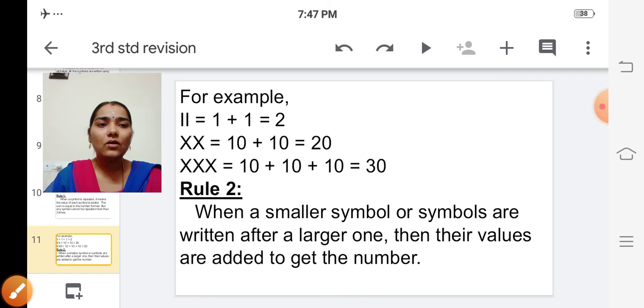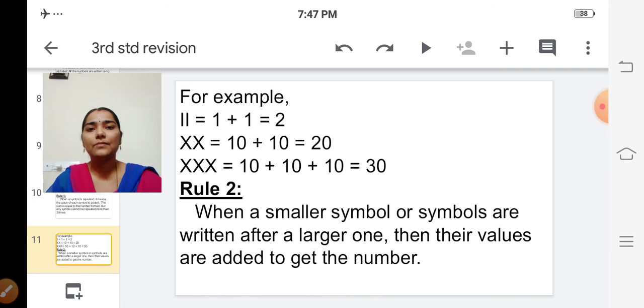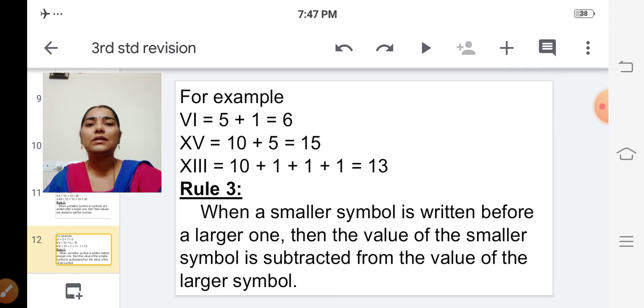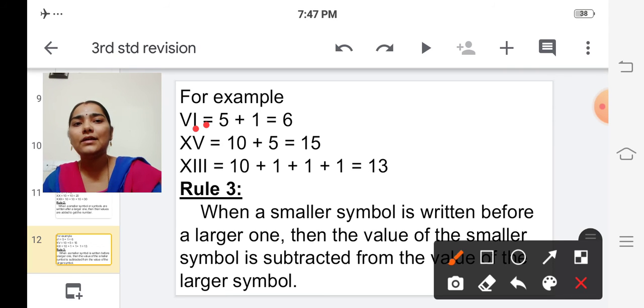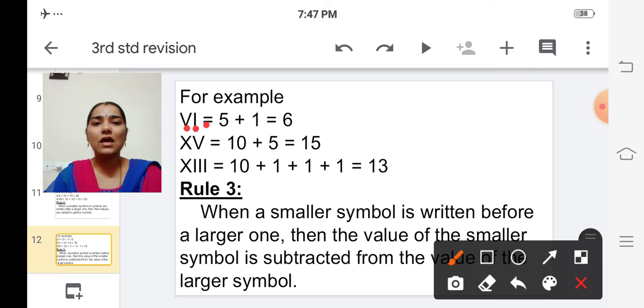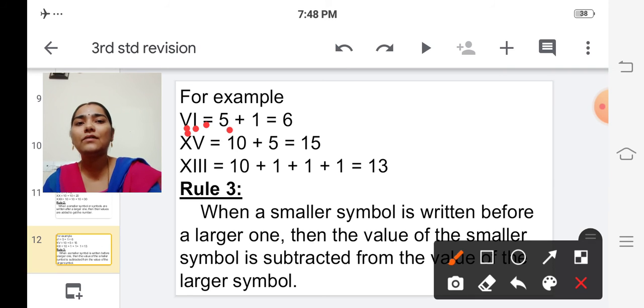When a smaller symbol or symbols are written after a larger one, then their values are added to get the number. See, for example, here Roman letter 1 is written after Roman letter 5, which is the larger one, isn't it? So what we have to do? We have to add their values. So Roman letter 5 is 5 and Roman letter 1 is 1. So 5 plus 1 is 6.